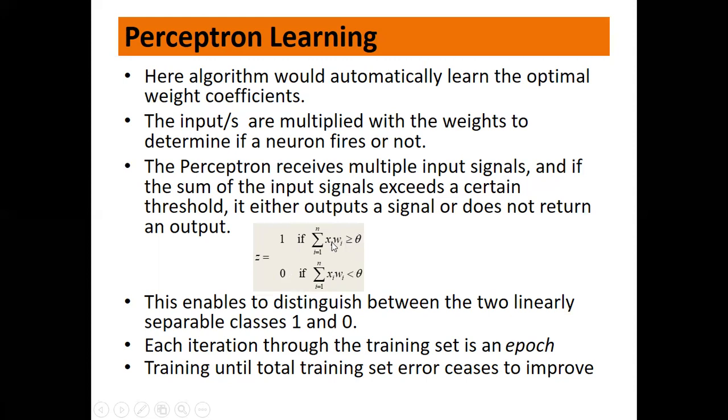The input is not changed, the input remains as it is. We just change the weights and recalculate everything and see whether the data set is correctly classified. That is training until the total training set error ceases to improve. The number of times you train, the number of times you go back and change your weights, is nothing but the number of epochs, the number of times your model is trained.